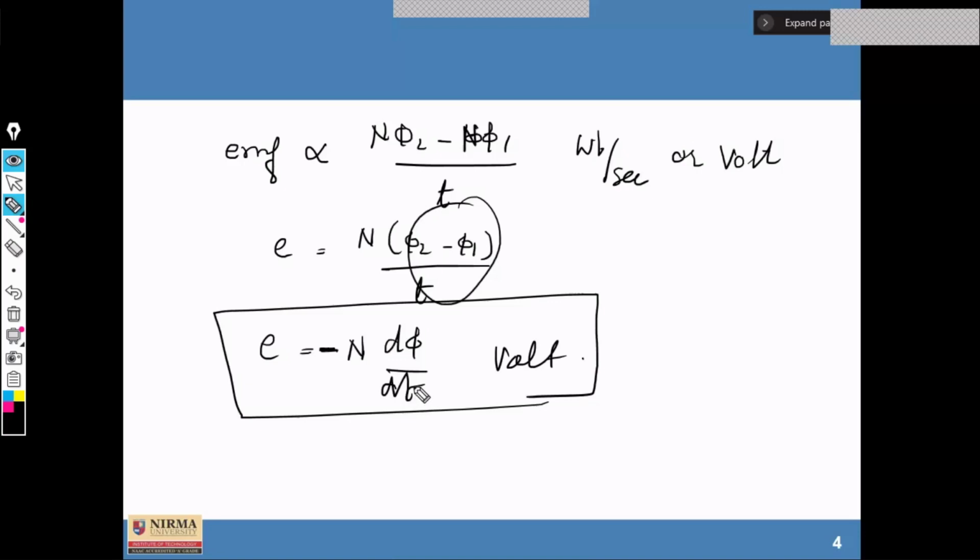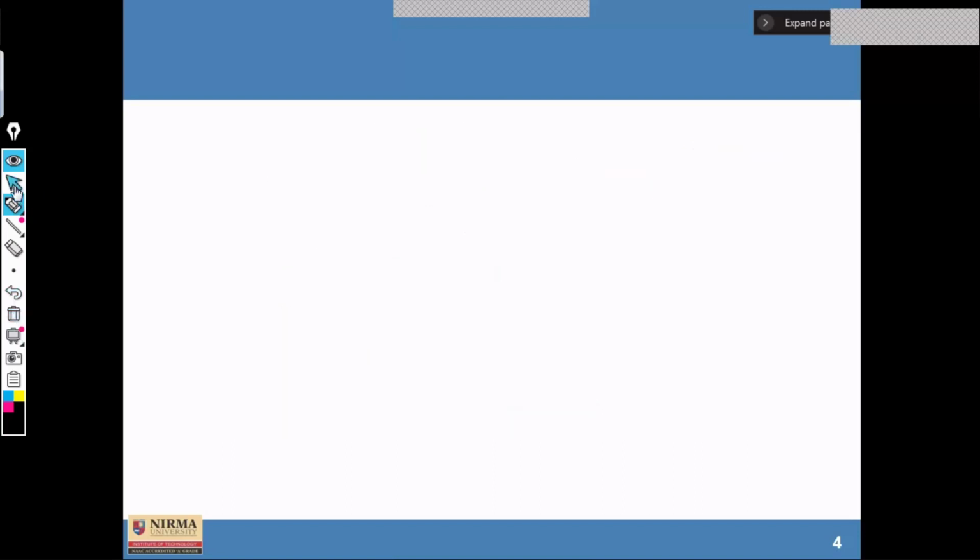I repeat again, this minus sign shows that the current generated tends to oppose the increase of flux through the coil that produced it, according to Lenz's law. So we can write the expression of induced EMF in the coil as E is equal to minus N d phi by dt. So these are Faraday's laws.